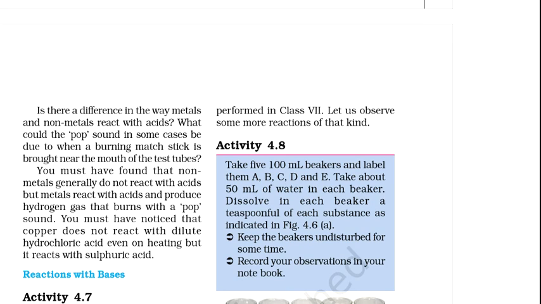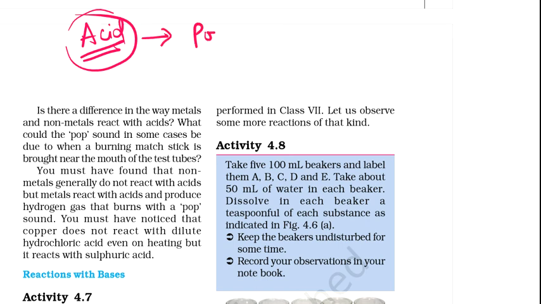Now we have completed water and oxygen. Now we come to acid. When metal reacts with acid, it produces a pop sound. And how is this pop sound produced? Suppose this is the test tube, and in the test tube we have our acid and I put some metal in it, and after putting the metal in, I bring a matchstick near the test tube. What will happen? It will create a pop sound, meaning something is bursting out there, clear.